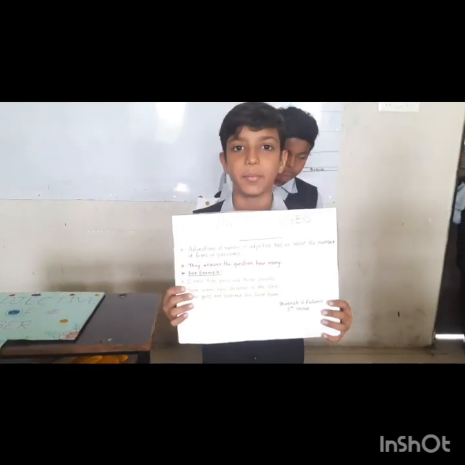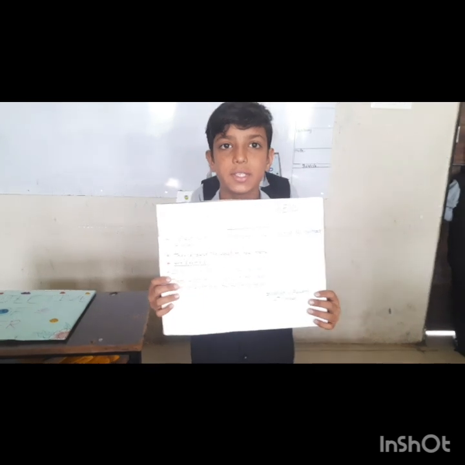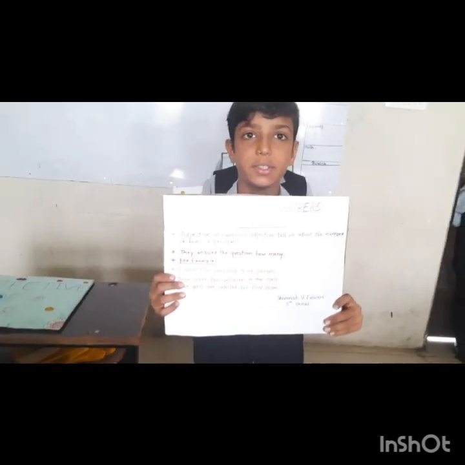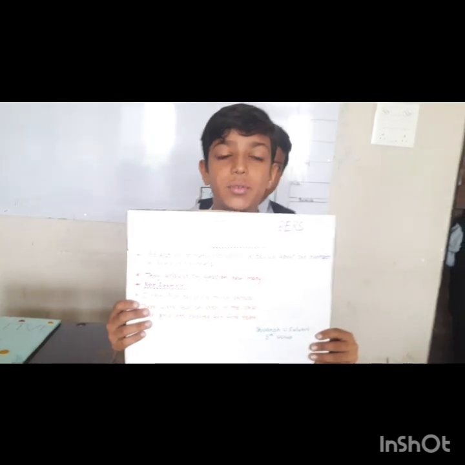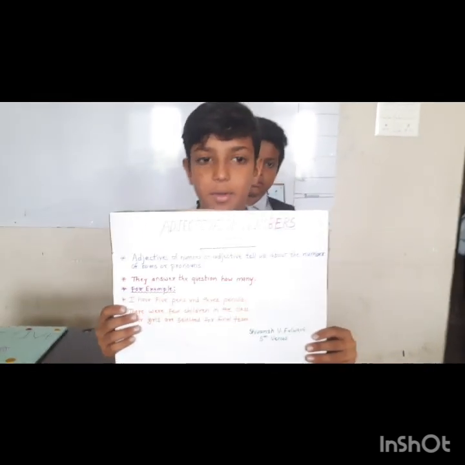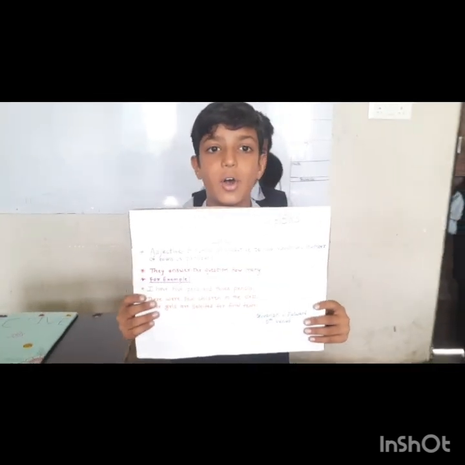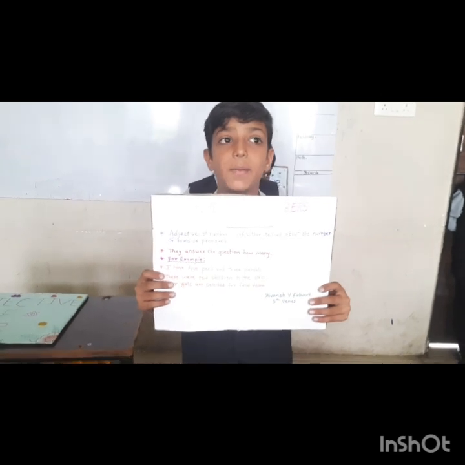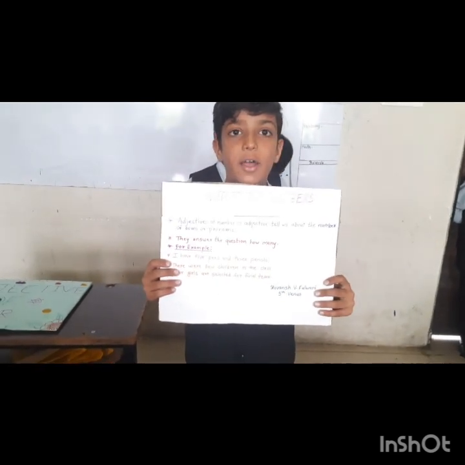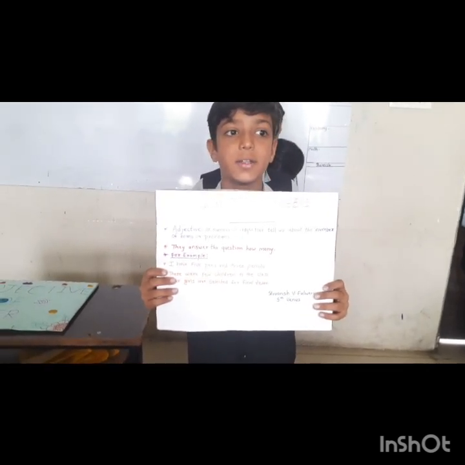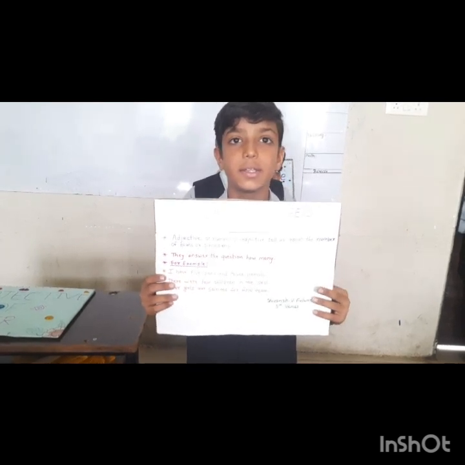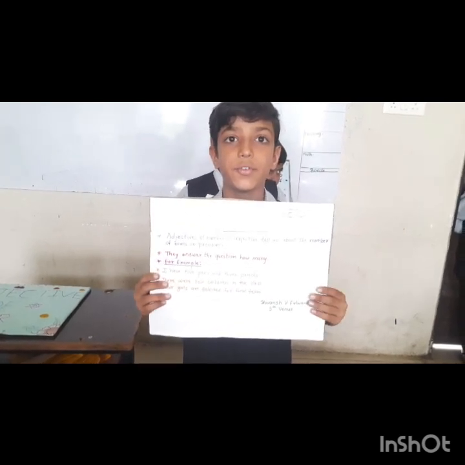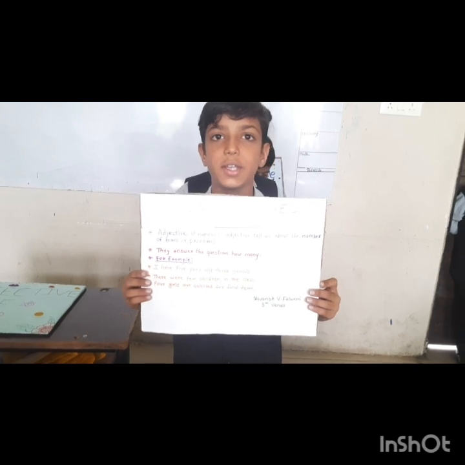Hello friends, I am the adjective of numbers. The adjective of numbers tells us about the noun and/or pronoun. For example, I have 5 pens and 3 pencils. There were few children in class.